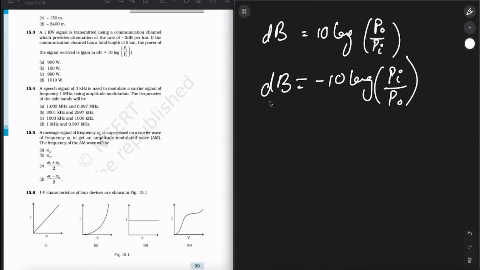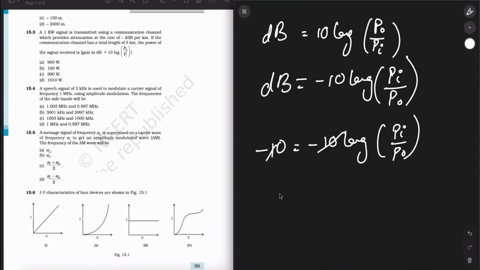Then what happens is dB is -10. The -10 is here, log, Pi, P naught cancelled out. Then what am I left with? This is equal to 1. So if log Pi upon P naught is equal to 1, then Pi upon P naught is equal to 10.